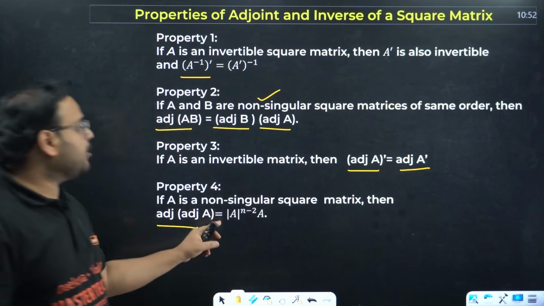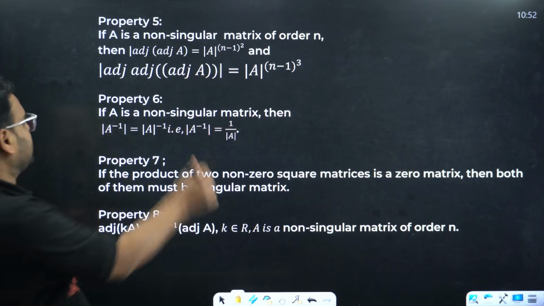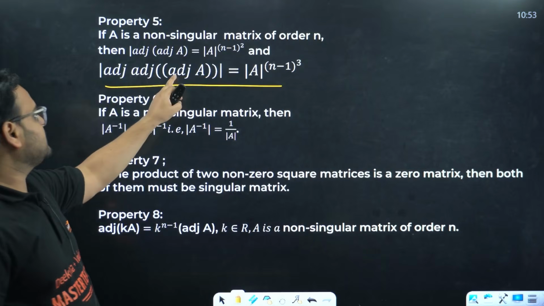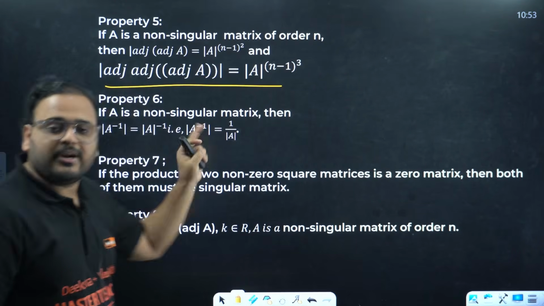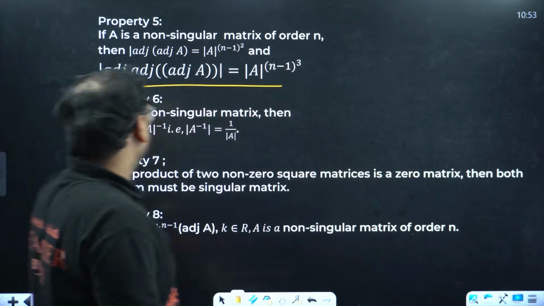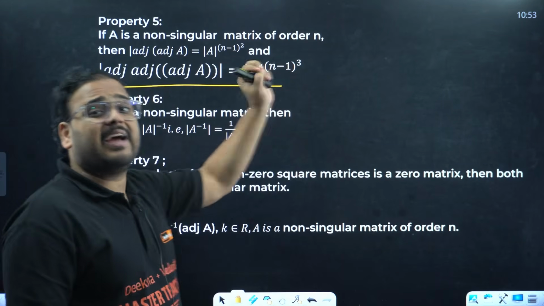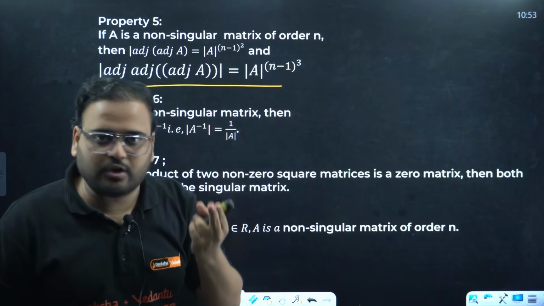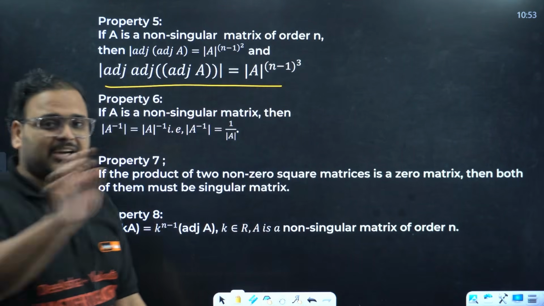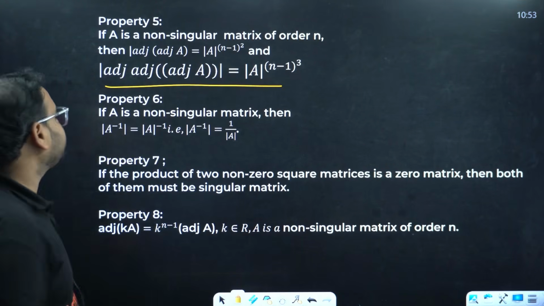Okay. From here only we get the other property. Which one? This property actually. Look at this. If you have 3 adjoints, okay, so the determinant of adjoint of adjoint of adjoint of A is determinant of A power n minus 1 as per the order of the matrix, whole power 3 because of the number of adjoints present. I already explained you this, I remember, right?